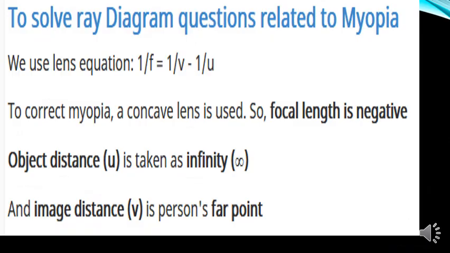The focal length of a concave lens which is needed to correct myopia in a person can be calculated by using the lens formula. All of you know what the lens formula is, isn't it? 1/v minus 1/u is equal to 1/f. In this case, the object distance u is to be taken as infinity and the image distance v will be the distance of the person's far point, which is different for different people. It will not be the same for all. So it depends upon the person and his condition. Knowing the focal length of the concave lens, we can calculate its power. Then it will become easy for the doctor to suggest the proper power of concave lens that has to be used for the spectacles of the myopic eye.